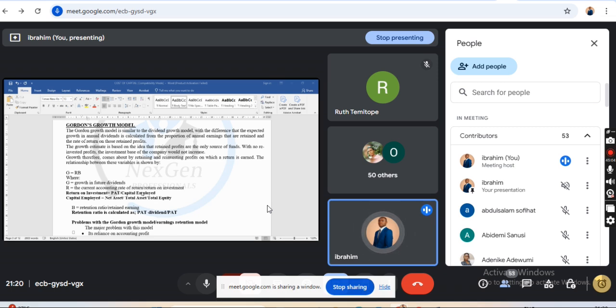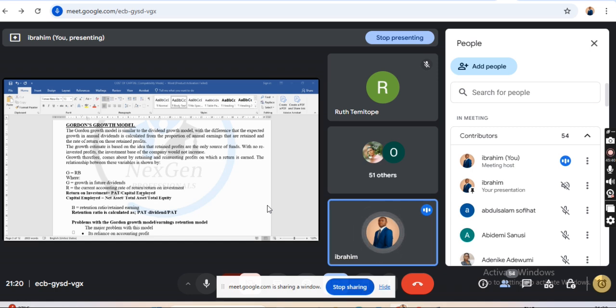Retention means retain. Let me say it again. Retention means retain. Class, from your profit after tax, you have what you need to share for investors. You pay your dividend. Your profit after tax, or your profit for the year, minus the dividend, gives you your retained earnings. Class, retained earnings. So that is why they say B is the retention ratio. Then you need to look for the ratio.